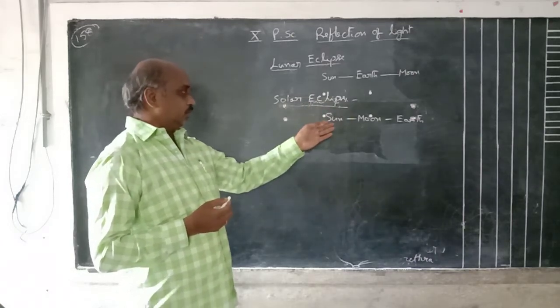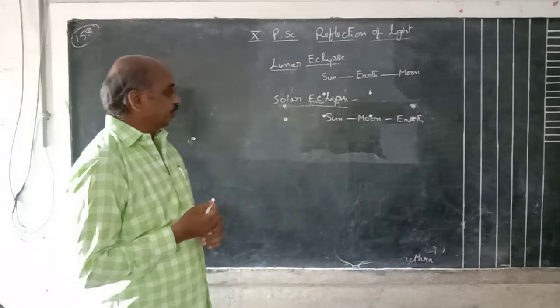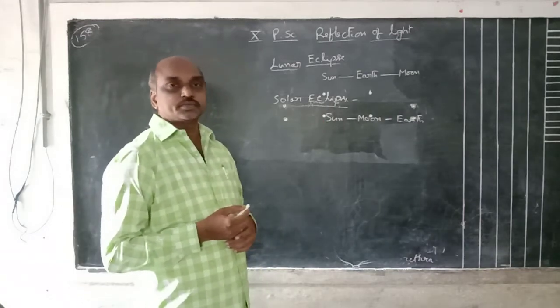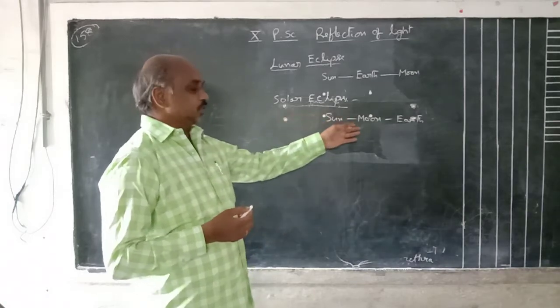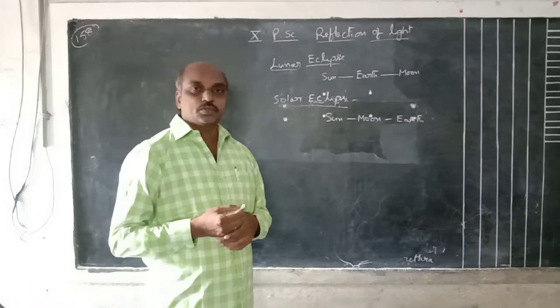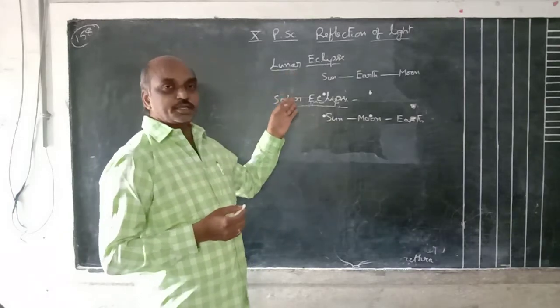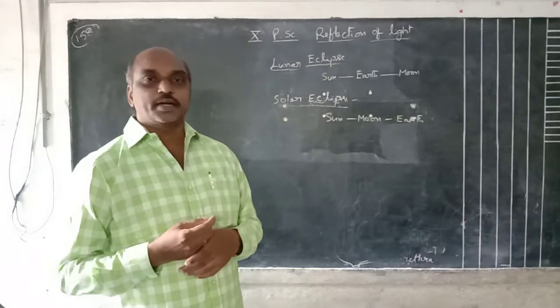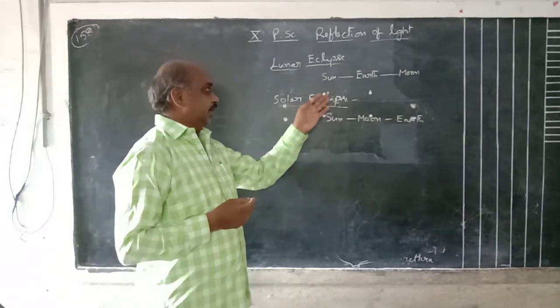So we can estimate the shape of the moon on the sun. The shape of the moon is also spherical. So by observing this eclipse, they estimated the shadows and the shape of the planets, that is either earth or